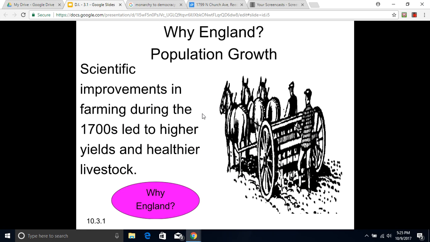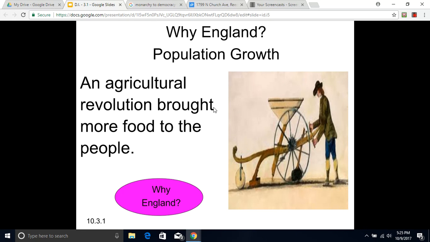The next section of this standard is entitled Population Growth. Scientific improvements in farming during the 1700s led to higher yields and healthier livestock, which eventually led to more food production. An agricultural revolution, which was occurring side by side with the Industrial Revolution, brought more food for the people to eat. And this is a seed drill, which was one of the early inventions of the Industrial Revolution.